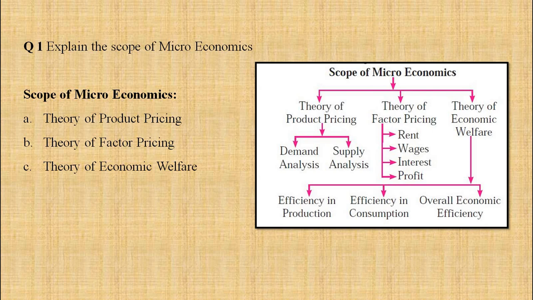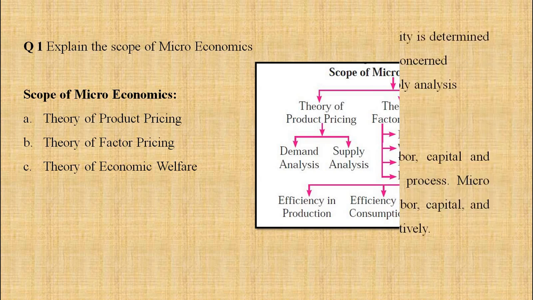So the factor pricing means the price which the factors of production are getting in the form of rent, wages, interest, and profit. And the third one is theory of economic welfare. Now again, in that also we have to discuss efficiency in production, efficiency in consumption, and overall efficiency. So these are the things you have to understand. First, understand that these 3 points we have to cover, and sub points also we have to cover under the question of explain the scope of microeconomics.